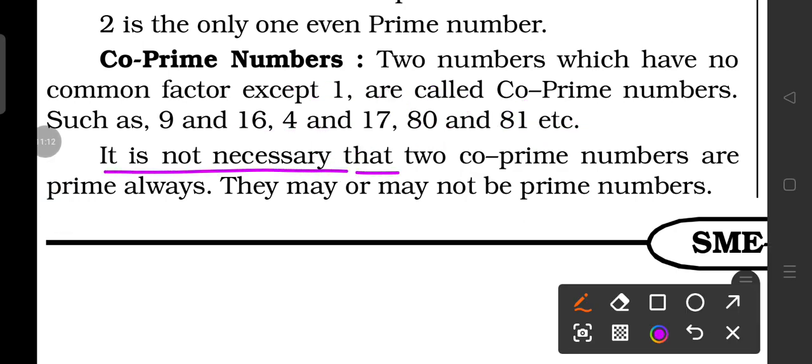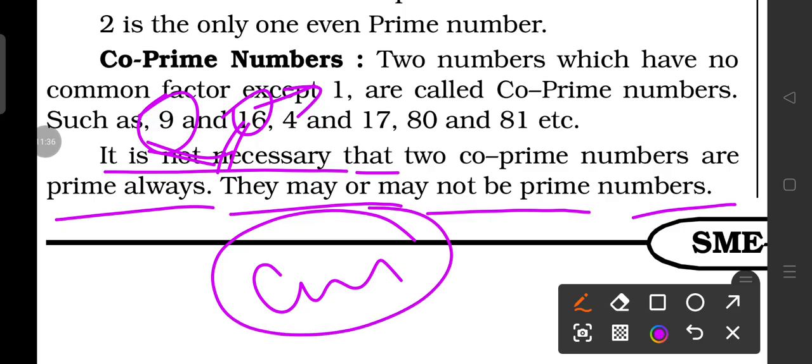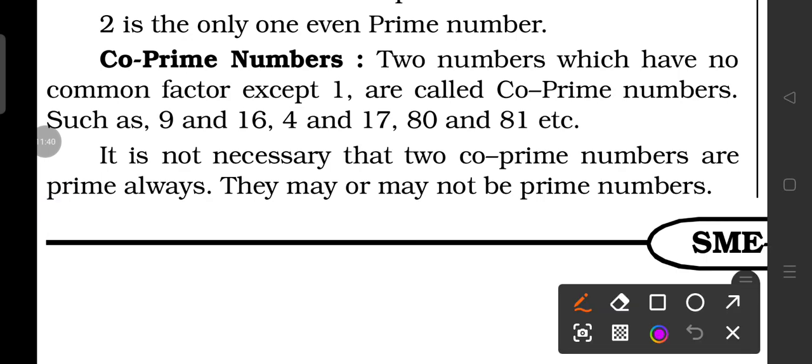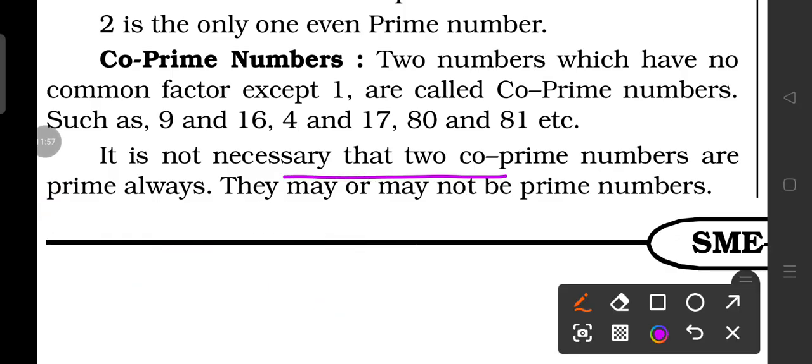It is not necessary that two co-prime numbers are prime always. They may or may not be prime numbers. Here 16 is not a prime number, and 9 is also not a prime number, but they form co-prime numbers. And suppose here 7 and 9, it is also a co-prime pair. So co-prime numbers may or may not be prime numbers.